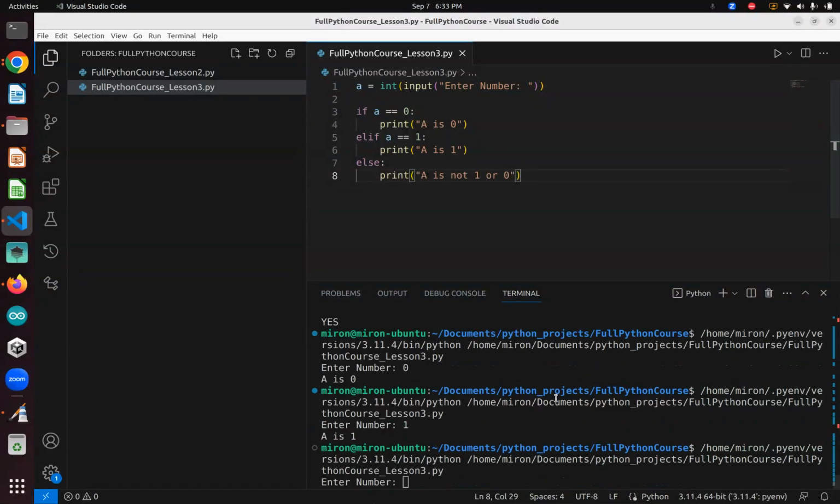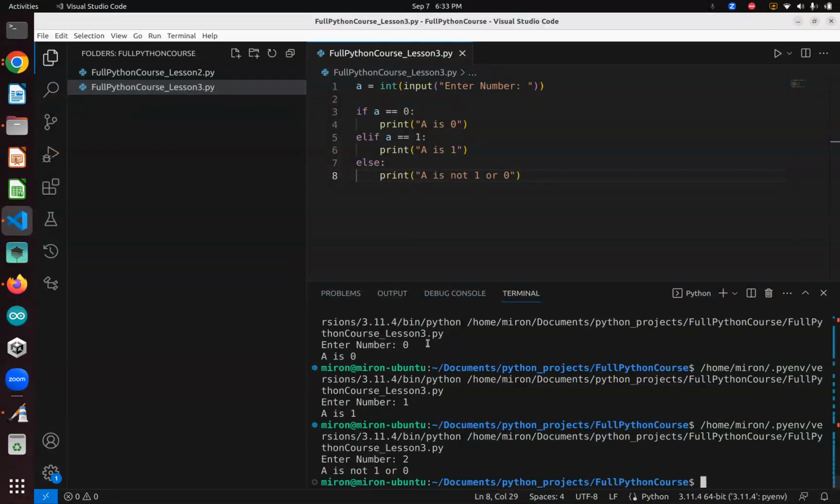Now let's check 2. There we go. A is not 1 or 0. Because it tried this. Oh, it's not 0. Let's go to the elif. Oh, this is also not 1. So let's go to the else. Oh, it is not 0 or 1. So that means I'm just going to go to the else and just print this, a is not 1 or 0. So that's what it just printed. So that is elif, if, and else.